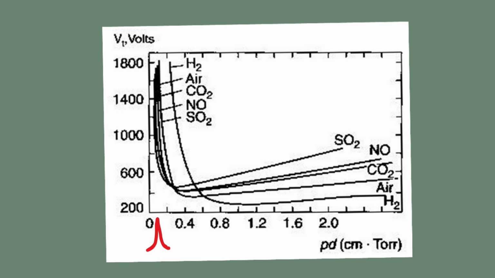At low PD values, high vacuum or very small gaps, the mean free path of electrons is large. Consequently, electrons traverse the gap with a low probability of initiating ionizing collisions, necessitating a higher voltage to achieve the necessary gain. Conversely, at high P times D values, high pressure or large gaps, the mean free path is short. Electrons undergo frequent collisions but cannot gain sufficient energy between collisions to reach the ionization threshold, again requiring a higher voltage for breakdown. The minimum of the Paschen curve therefore represents the most efficient operating point for breakdown, where the balance between collision frequency and energy gain is optimal.